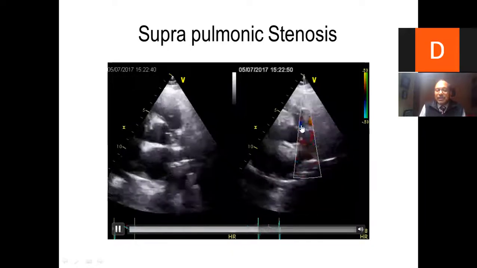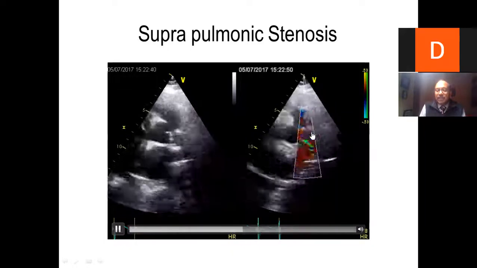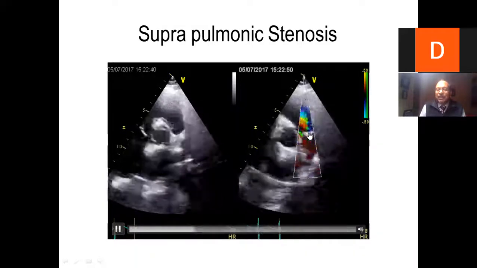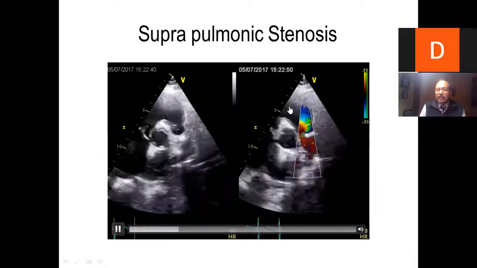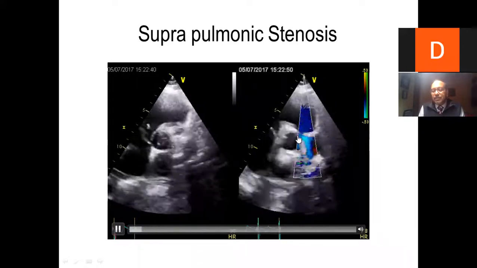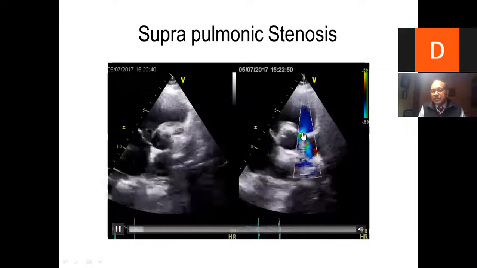So now this is much better seen. This is pulmonic valve. Here is an obstruction in the suprapulmonic area or in pulmonic artery. That was somewhere in RVOT. RVOT here is in pulmonic artery. Can you see the turbulence or some flow happening to this?